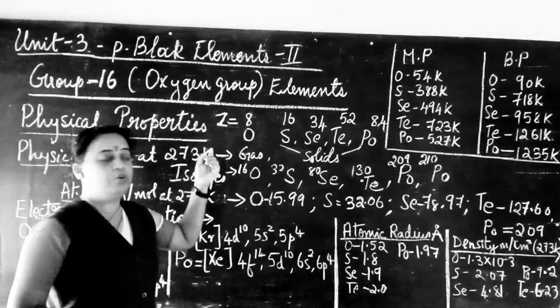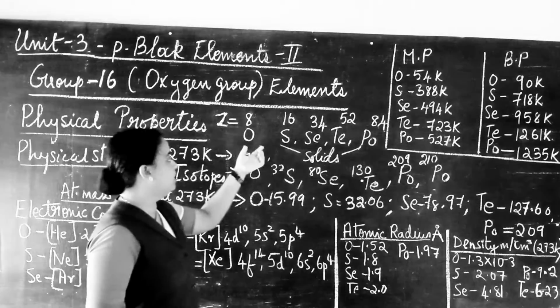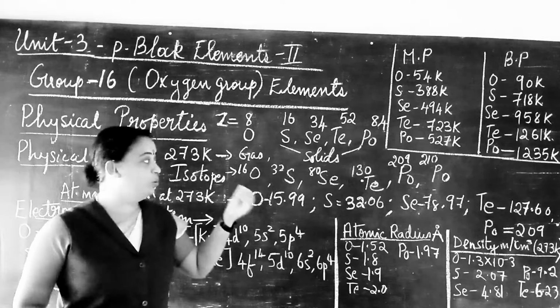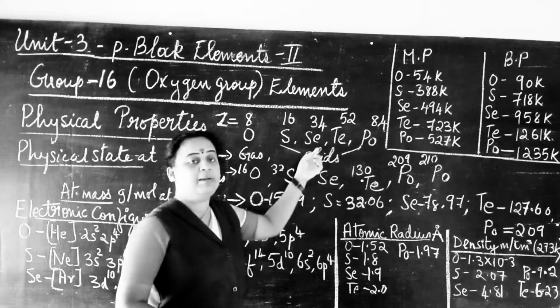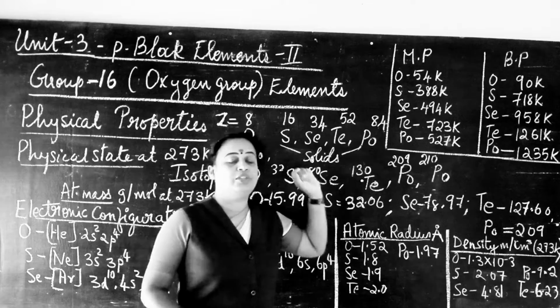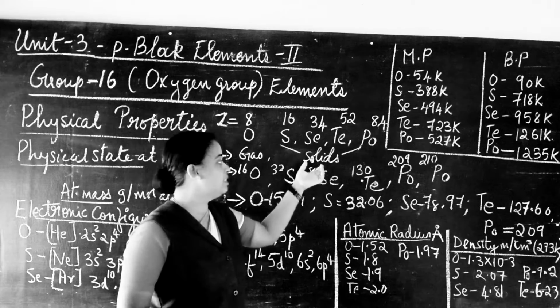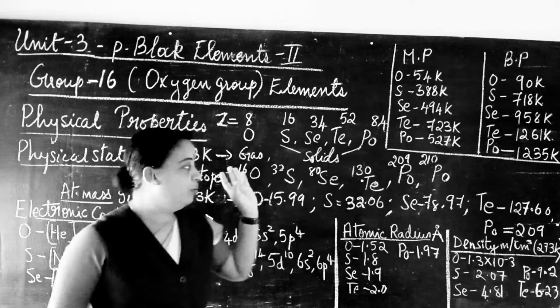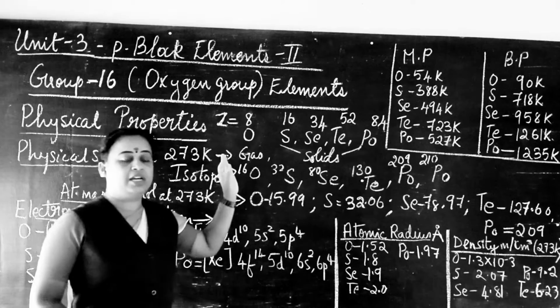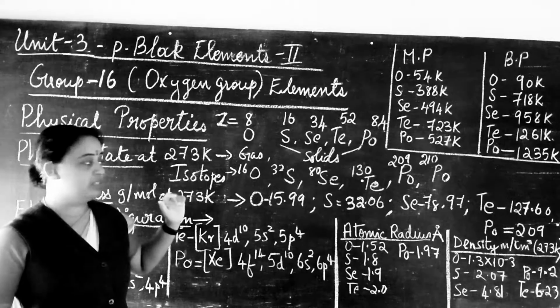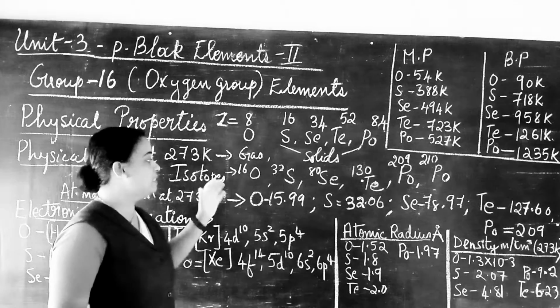The first element is oxygen. Oxygen is a gas; it exists as a diatomic gas, O2. Whereas sulfur, selenium, tellurium and polonium all exist as solids. Other than oxygen, all other elements of this group exist as solids, whereas oxygen exists as a gas.